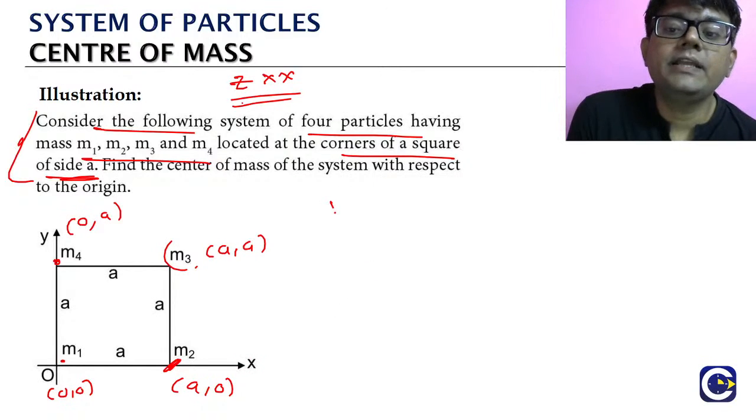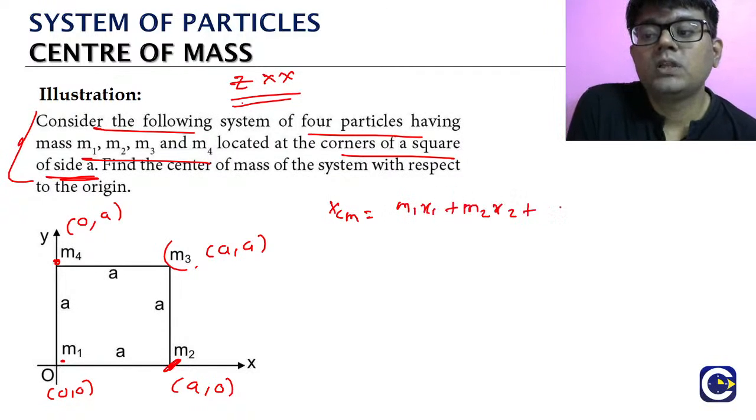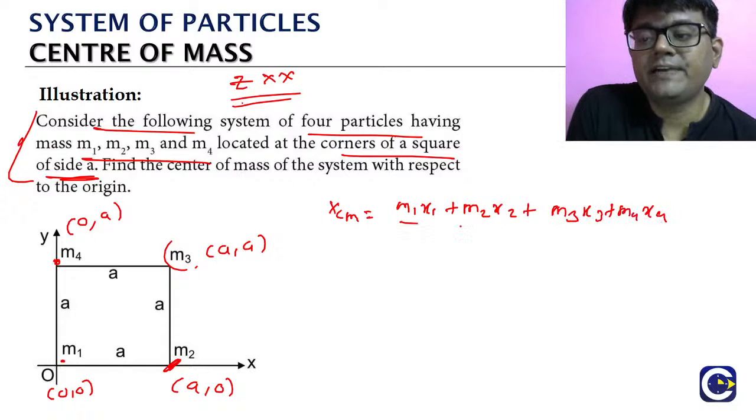எப்படி, how do you find the center of mass ஓட x center of mass? m1 x1 plus m2 x2 plus m3 x3 plus m4 x4, divide by m1 plus m2 plus m3 plus m4.